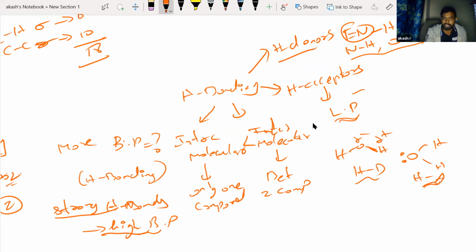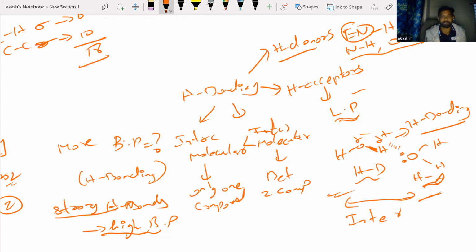You can have an interaction between these two. This dotted line is what is called hydrogen bonding. In this case, what I'm showing is intermolecular: two compounds, two water molecules.